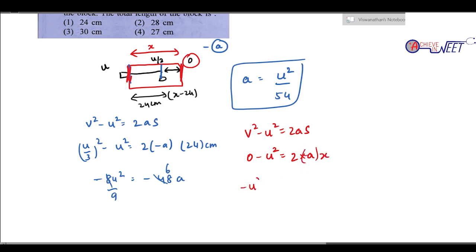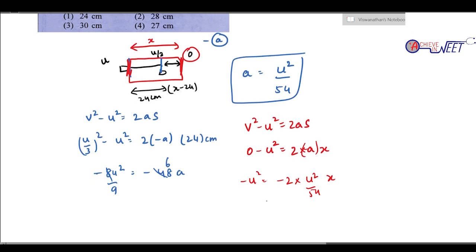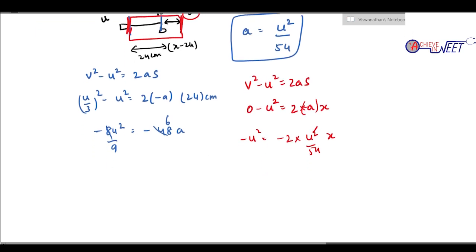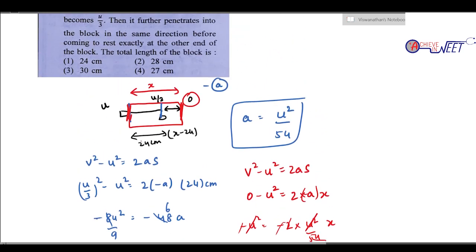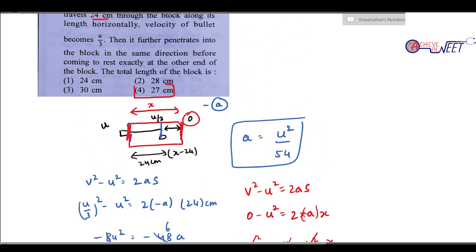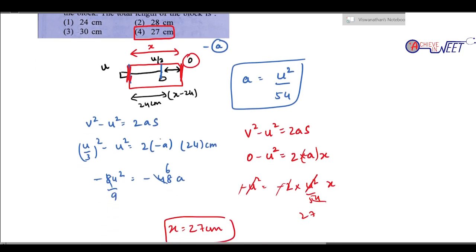So minus u square is minus 2 into u square by 54x. So u square cancels, 54 becomes 27, minus minus cancels, x will get us 27 centimeter. So x is going to be 27 centimeter option. Okay.